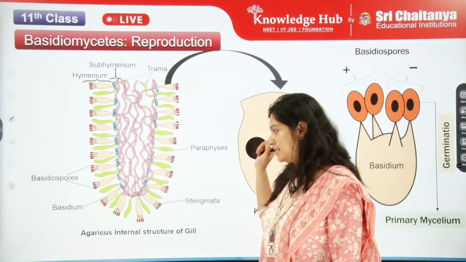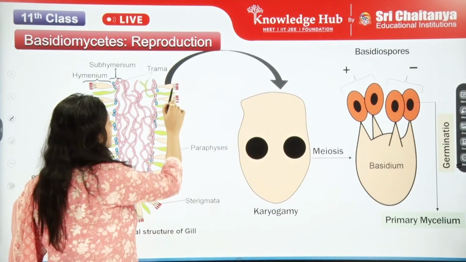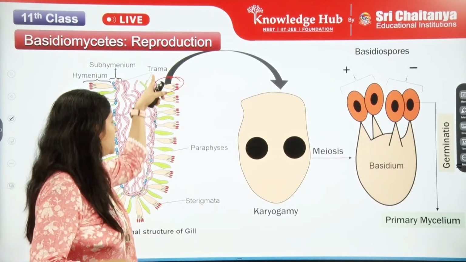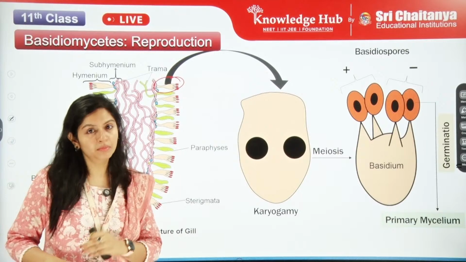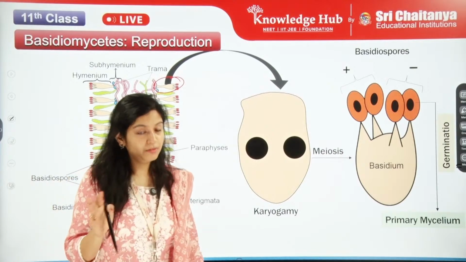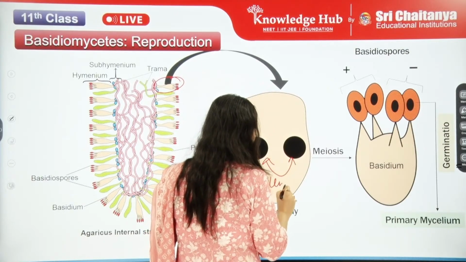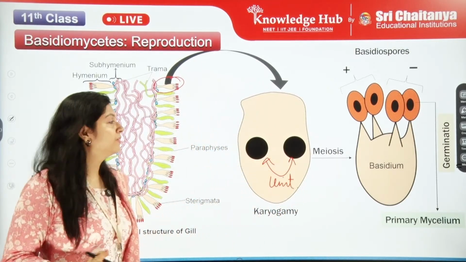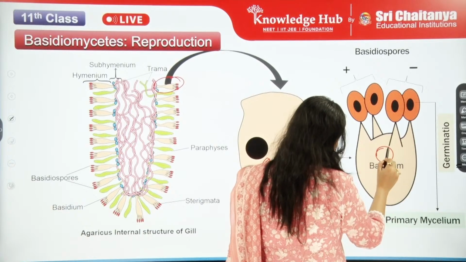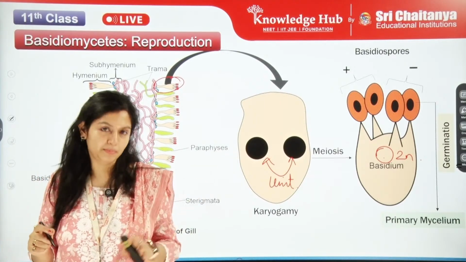So you have got the idea of what is happening here. In this particular structure, the hymenium, or rather the basidium, inside the basidium of the hymenium, finally what will happen? The karyogamy will take place. Both of the nuclei will unite and form a double nucleus. The double nucleus will be 2n, and that will be present in the basidium.